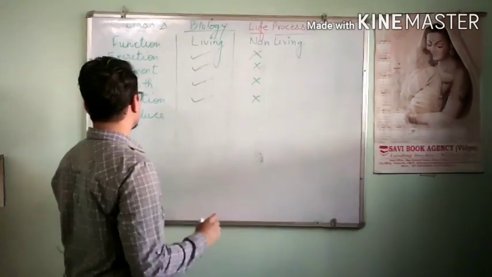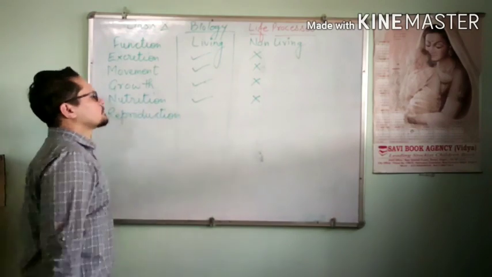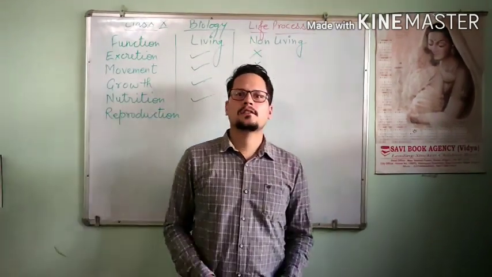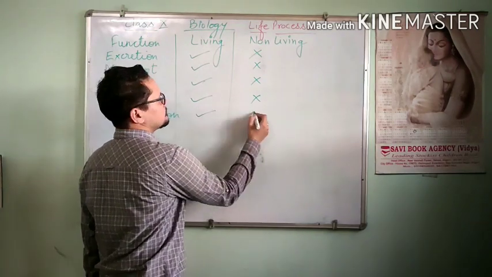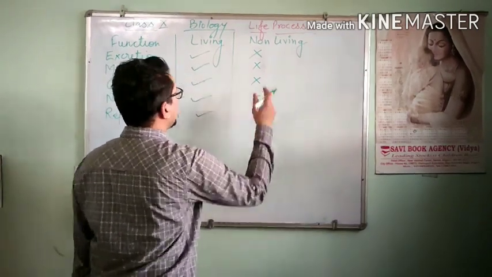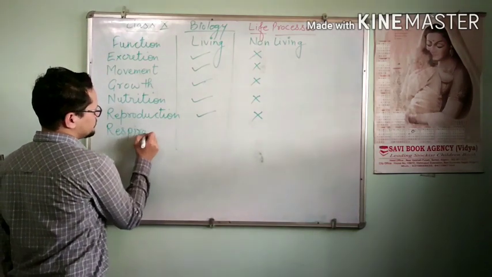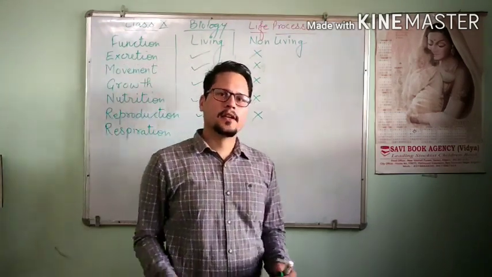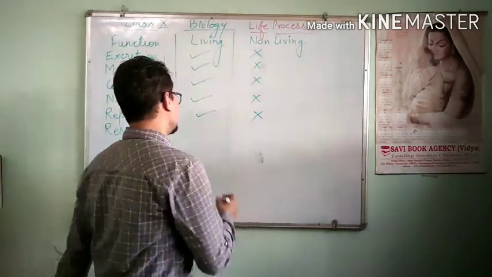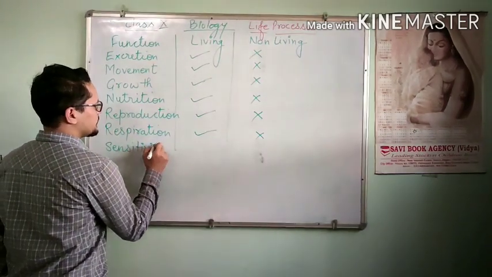Living things reproduce. They produce their young ones of their own kind, right? This function is not carried out by non-living things. Respiration: oxidation of food so that we can get energy. Next is sensitivity.